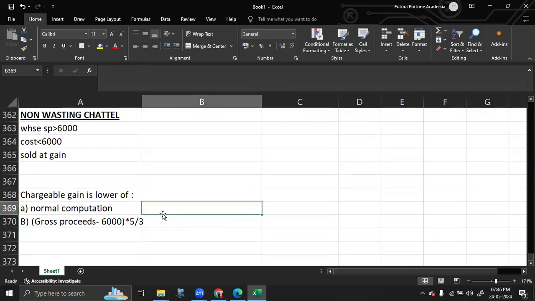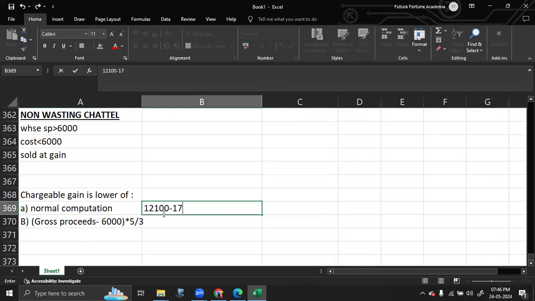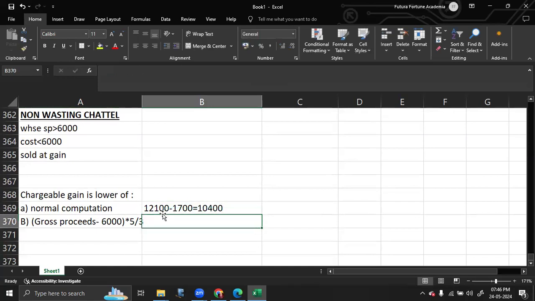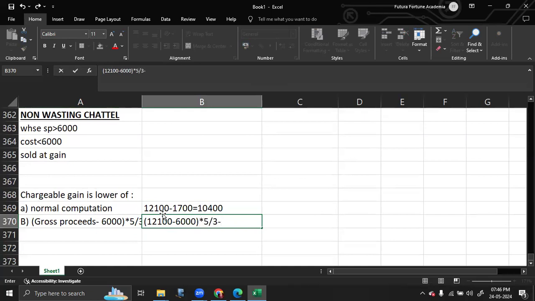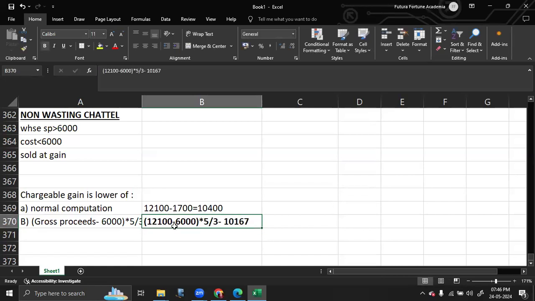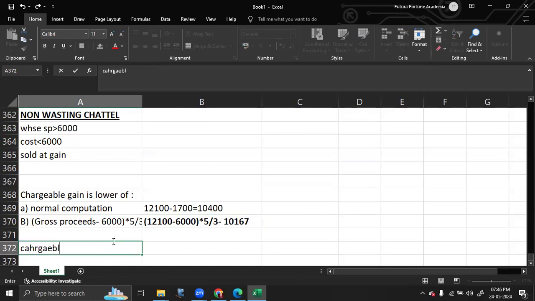Okay, so let us do the normal computation first. The normal computation is equal to the gross proceeds of 12,100 minus the cost of 1,700. That brings us to a value of 10,400. And the second case, gross proceeds of 12,100 minus 6,000, times 5 divided by 3. That brings us to a figure of 10,167. You have to round your answer. Obviously, this is lower. That means the chargeable gain is equal to 10,167.